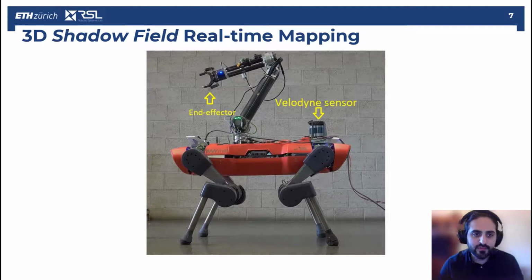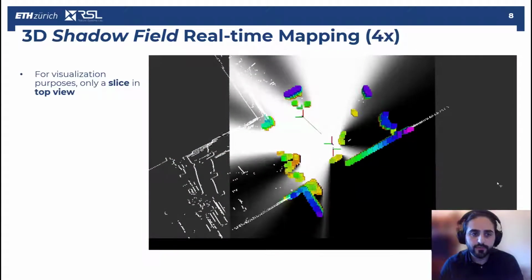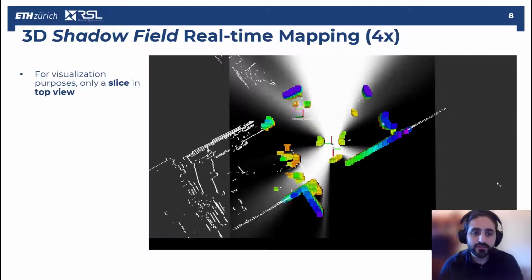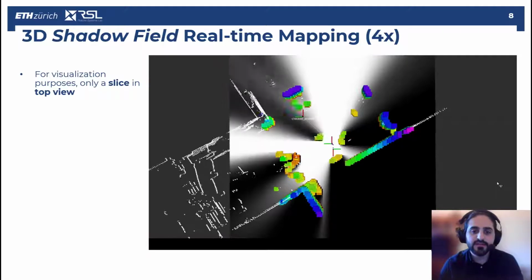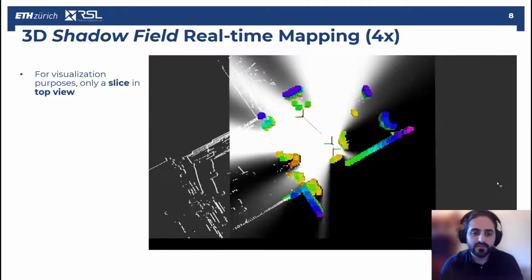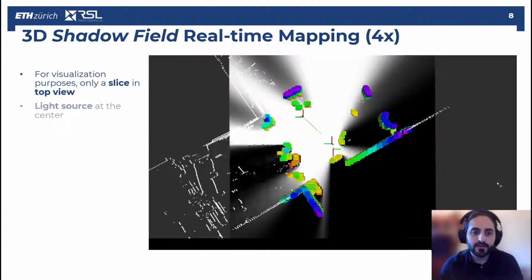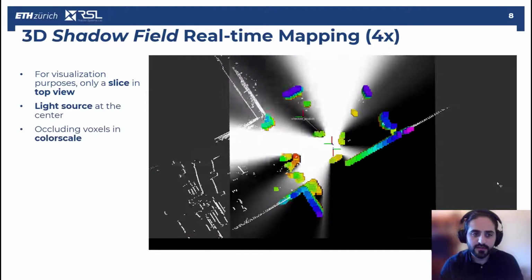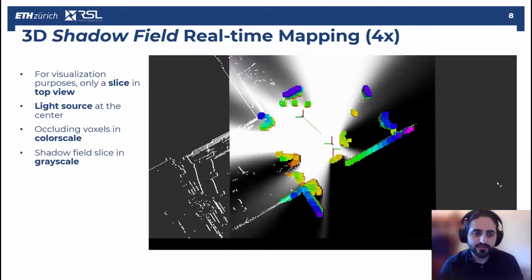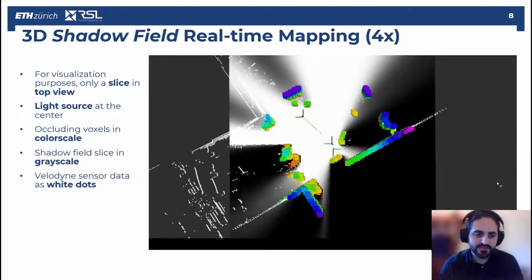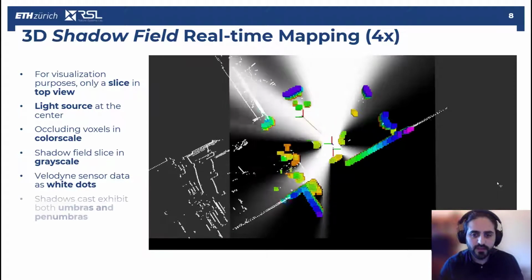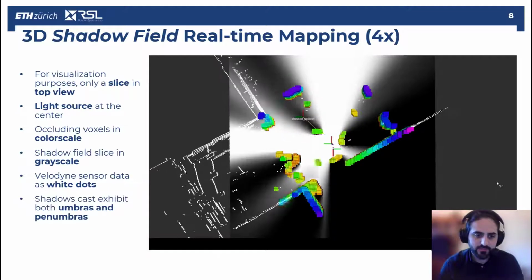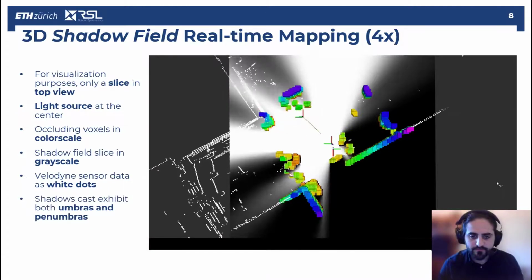For the 3D case, we perform real-time shadow field mapping using ALMA hardware. For visualization purposes, we only show in a top view a slice of the shadow field that resulted from our mapping. At the center, we show the light source. We have the occluding voxels and color scale. We have the shadow field slice in grayscale. And finally, the Velodyne sensory data as white dots. We see the shadows exhibiting both umbras and penumbras.